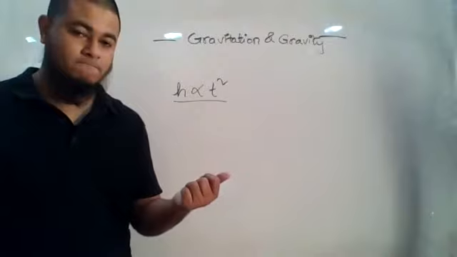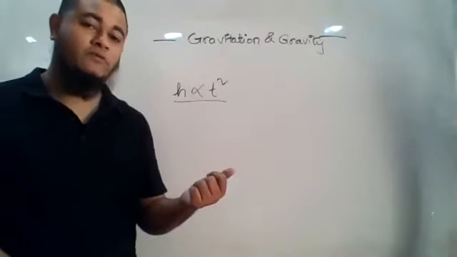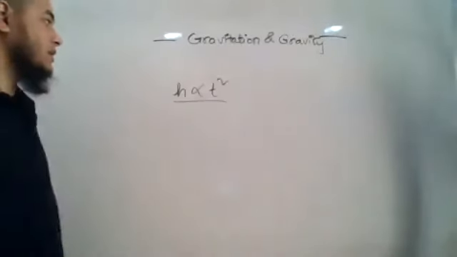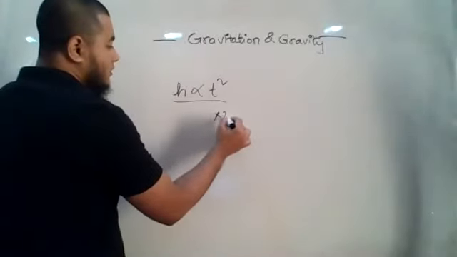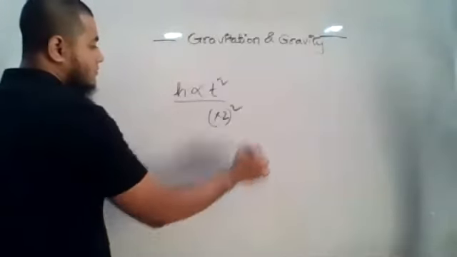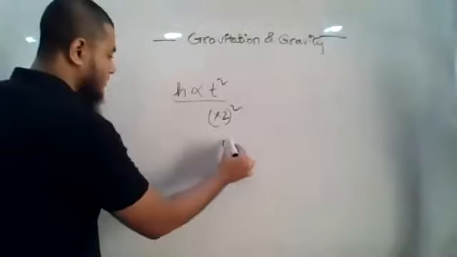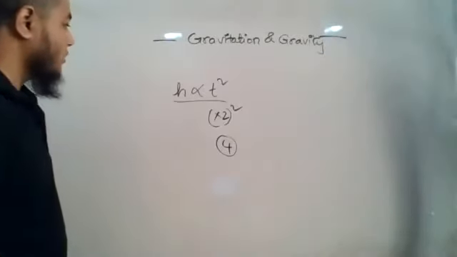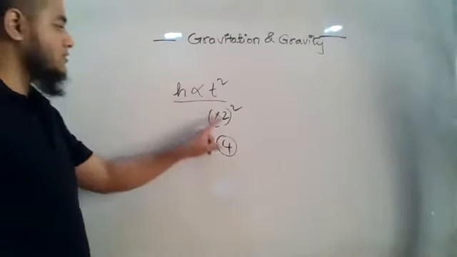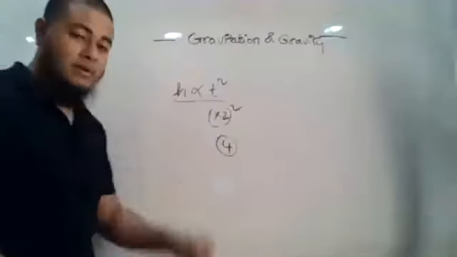anybody can say? 4 times. 4 times. Square is there. Time becomes double, so the height will become the square of it, that is 4 times. So if it becomes 3 times, then 3 square, the height will become 9 times.